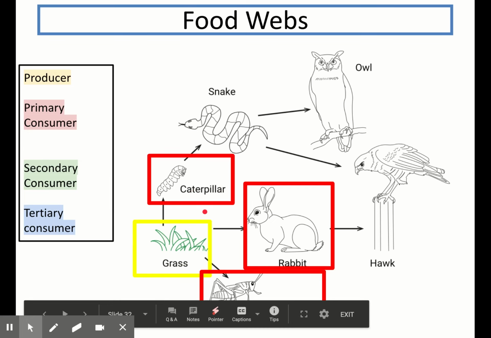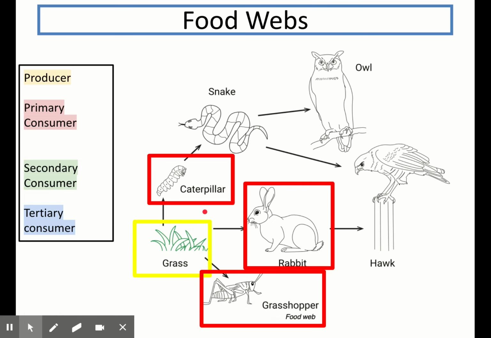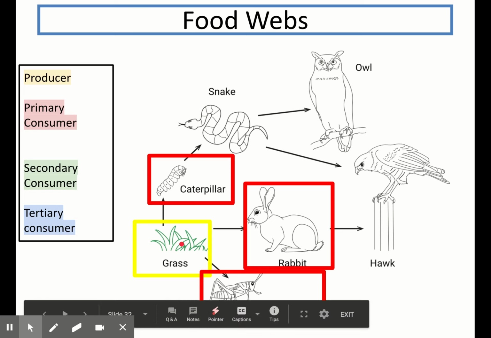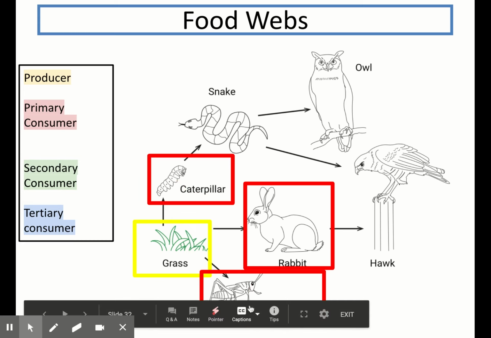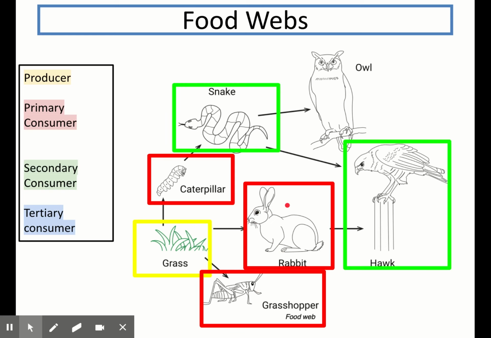Next, I want to highlight the primary consumers in red. So the primary consumers are the ones next up in the level of the food chain that consume the producer, the grass. So by following the arrows from my producer, the grass, I can see the three organisms that consume the grass directly are caterpillars, the rabbit, and the grasshopper.